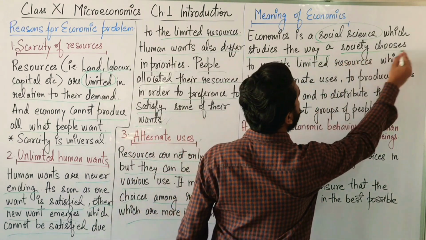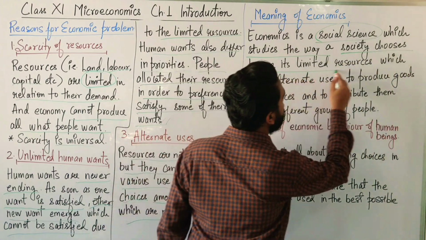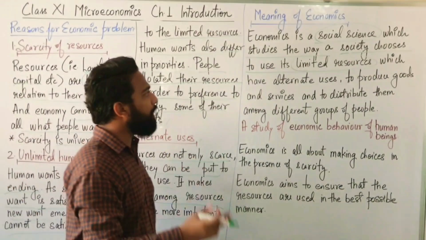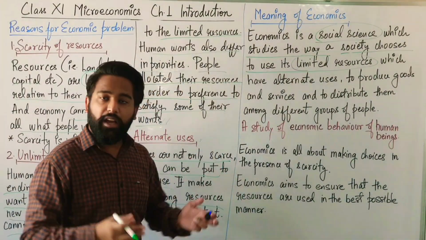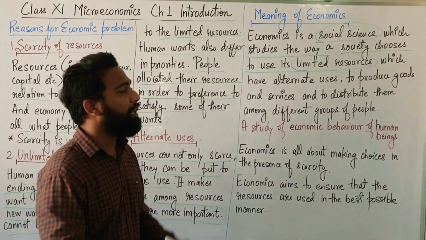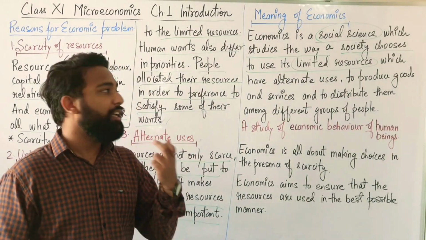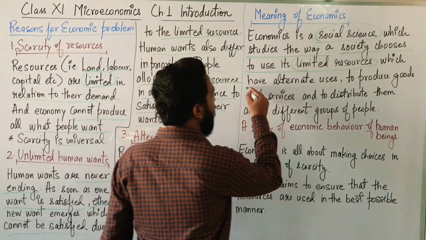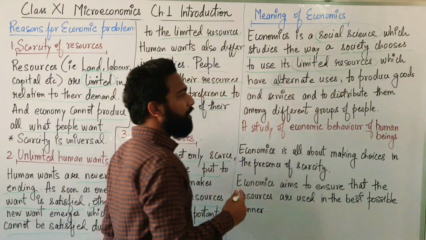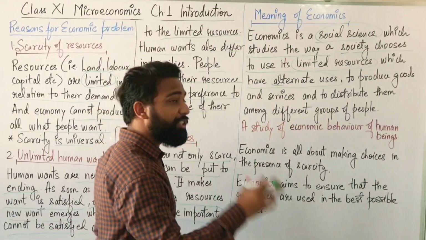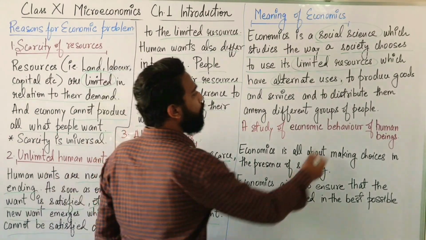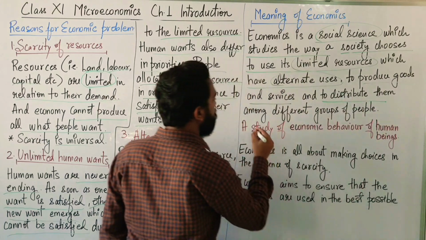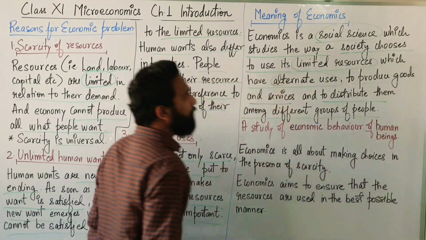method a society chooses to use its limited resources. Economics is a study of human behavior. It studies the way a society, the set of people, selects to use its limited resources, which have alternative uses, how they react to the limited resources which have different uses, to produce goods and services and to distribute them among different groups of people.